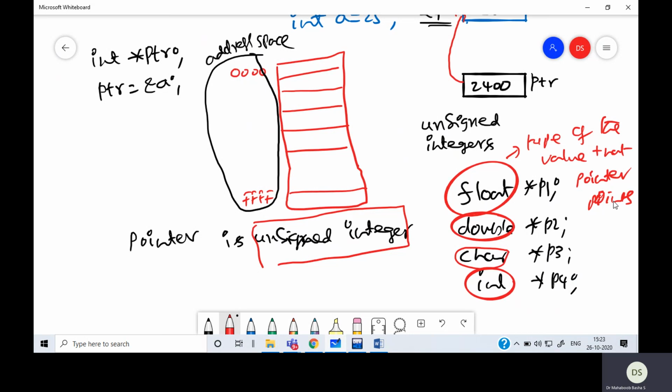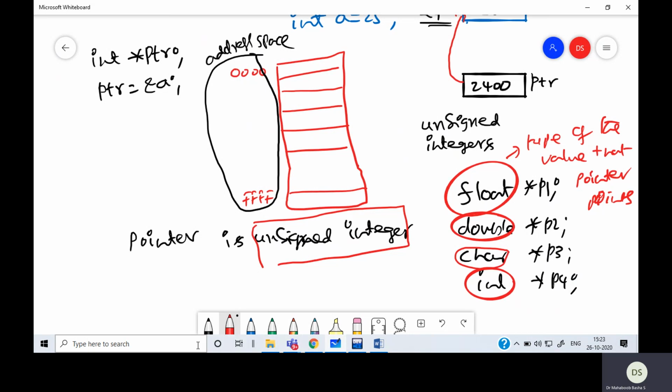Type of the pointer is always unsigned integer because it is going to hold addresses, and addresses are always unsigned integers. They are never going to be a negative value, and there is never going to be a real number, so I cannot have an address like 1.5. Addresses are unsigned integers, whole numbers, and always positive.